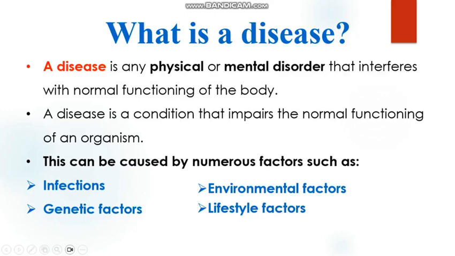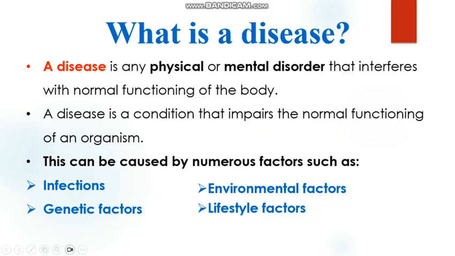Under infections, we are looking at diseases caused by microorganisms like bacteria, viruses, fungi, or parasites. Under genetic factors, we are looking at inherited conditions that affect the body's structure or function.